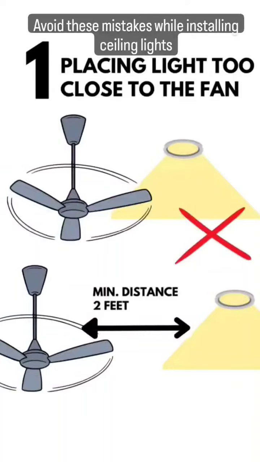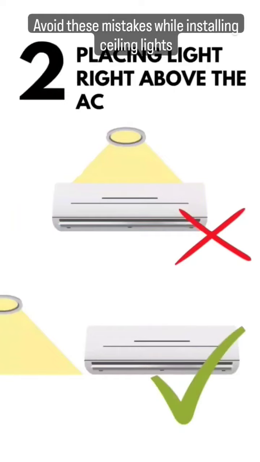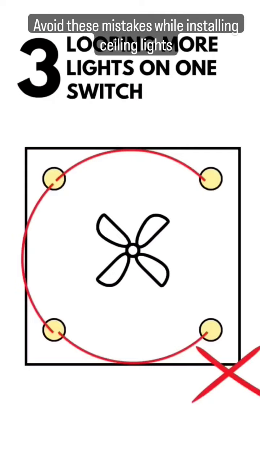Placing light too close to the fan, minimum distance between fan and light should be 2 feet. Placing light above the AC, this will cut the beam angle of the light. 3. Looping more lights on one switch.